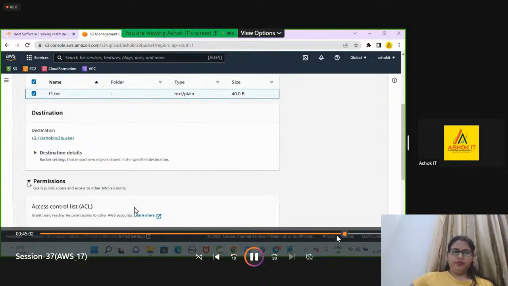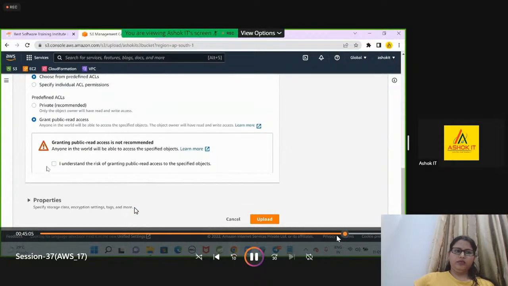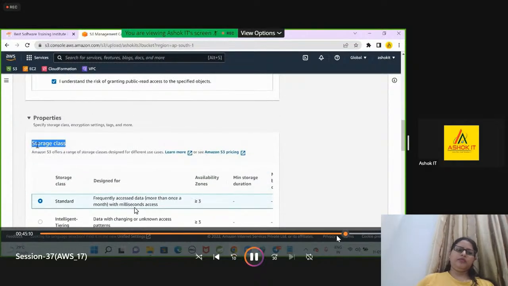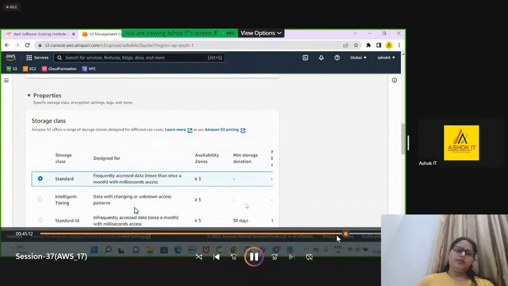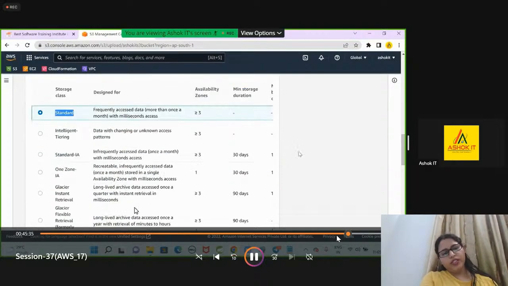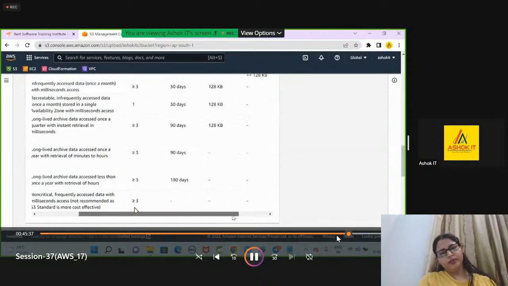If you see permissions, public, accept, properties, inside the properties, the storage class is available. By default, it is taking Amazon S3 Standard storage class, designed for frequently accessed data, more than once a month, with millisecond access. If you want to access the data more than one time in a month, then it's better to go for the standard storage class.